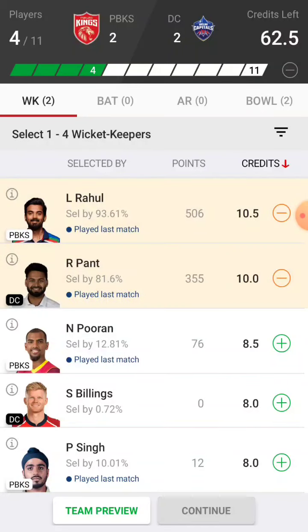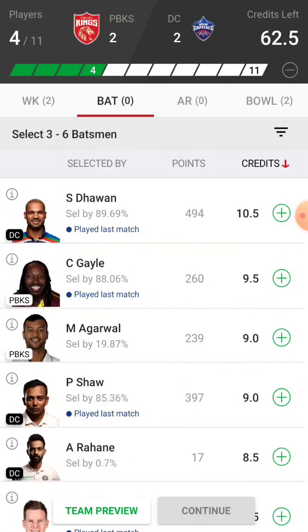Pant may not be a good choice for captaincy or vice captaincy based on his record, but he's a player in form, and the players who are in form can perform very well on any day. In the batting section, I will take Shikhar Dhawan, Chris Gayle and Prithvi Shaw, the top 3 selections.